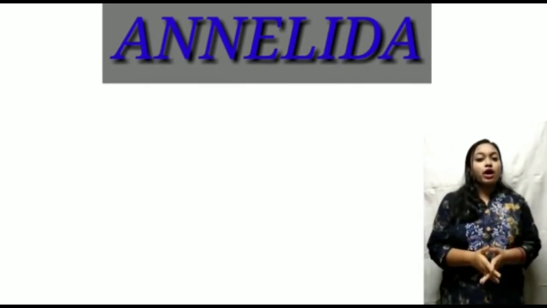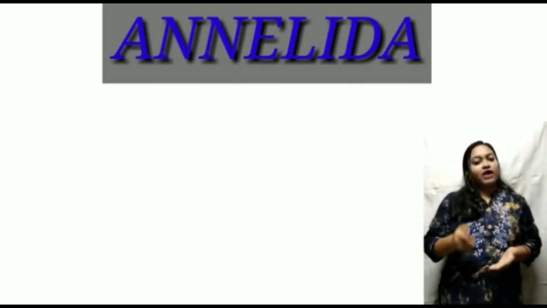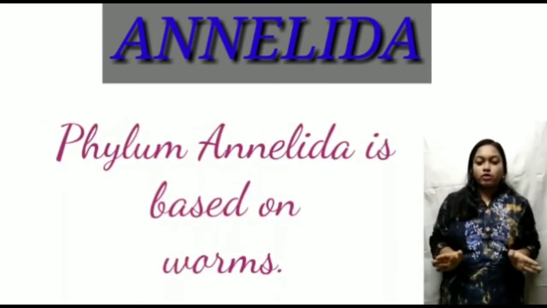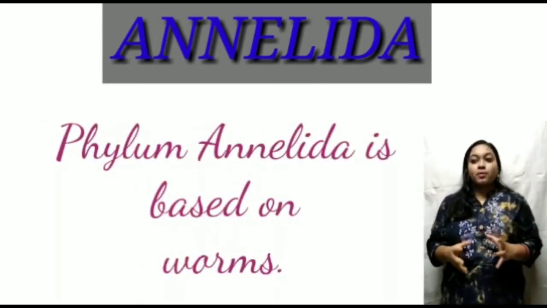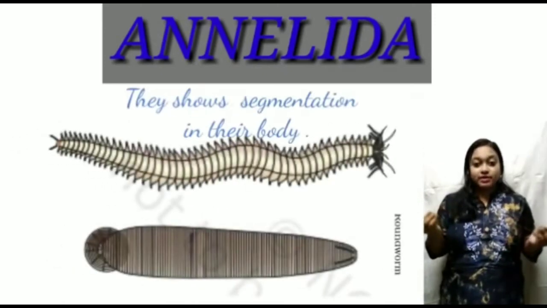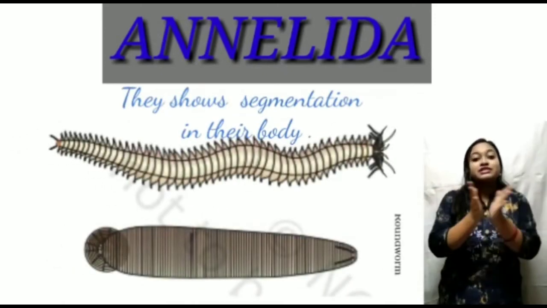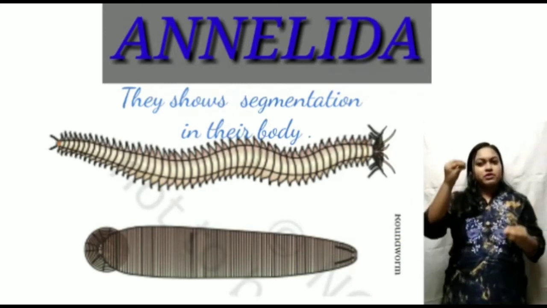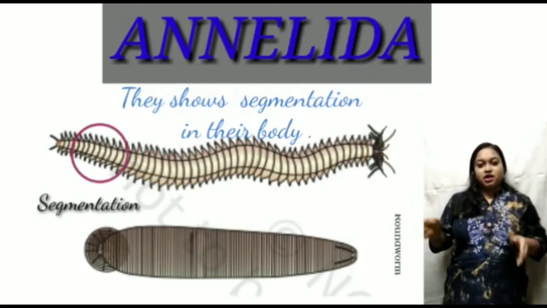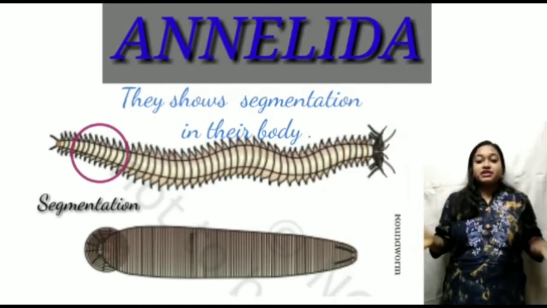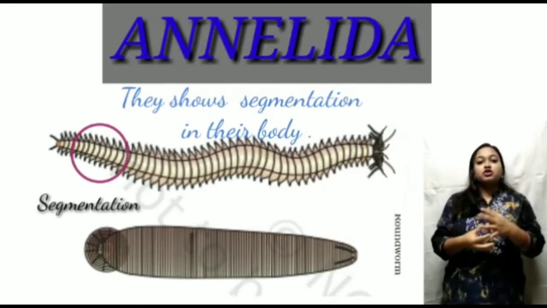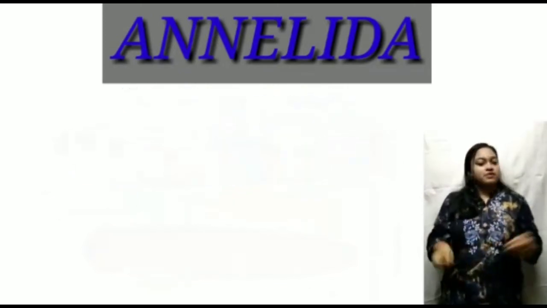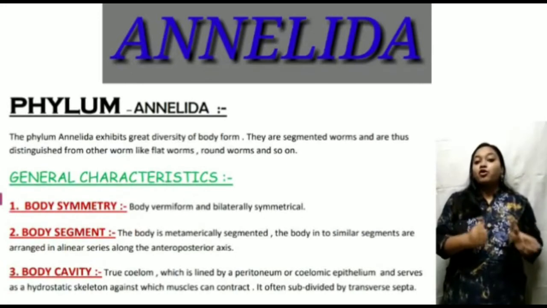So now we talk about phylum Annelida. Phylum Annelida is based on the worms. Many types of worms are here. They show the segmentation, metameric segmentation. There is a new word, segmentation, which means that the body is divided into similar small parts, and they associate together to form many body functions. This is called segmentation. But first we talk about the body symmetry.